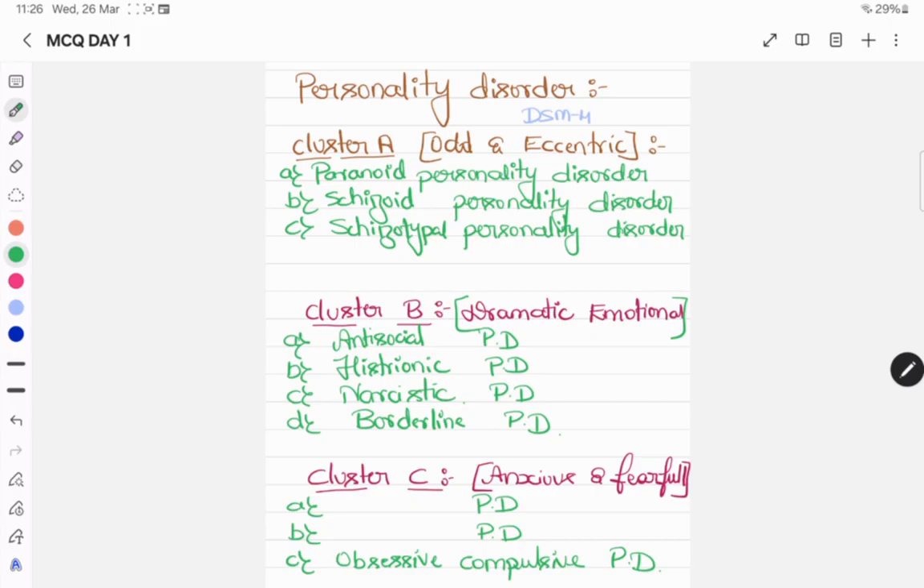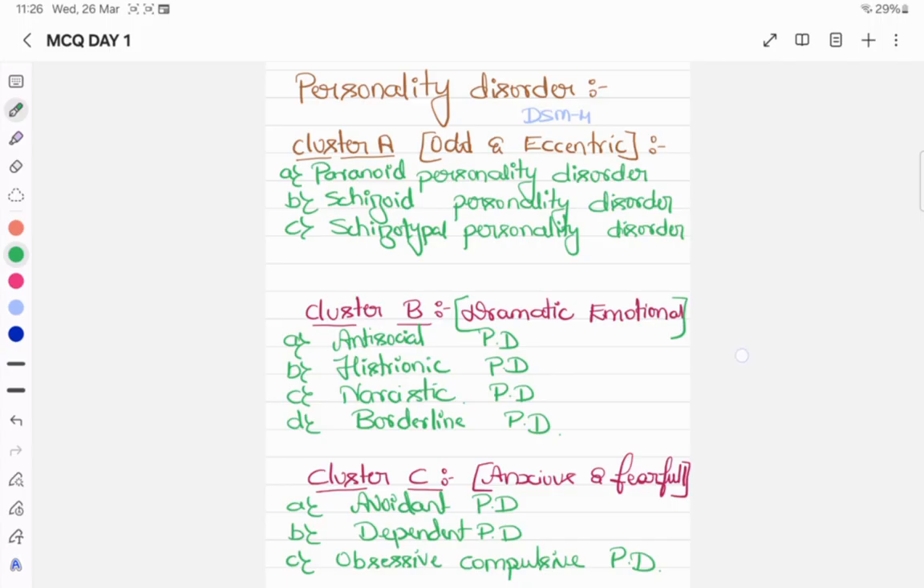And when it comes to cluster C, the persons exhibit anxious and very fearful behavior. In this we can expect three important disorders. One is avoidant personality disorder. The second one is dependent personality disorder. So this is the classification of personality disorders as per the DSM-4: cluster A, cluster B, cluster C. There are 10 different personality disorders we can expect.